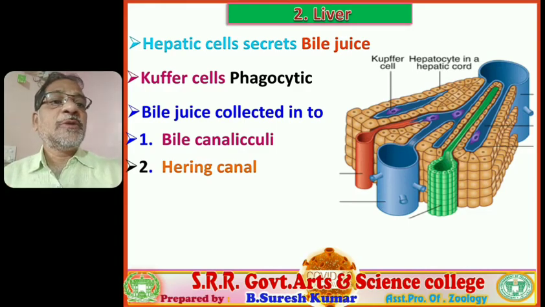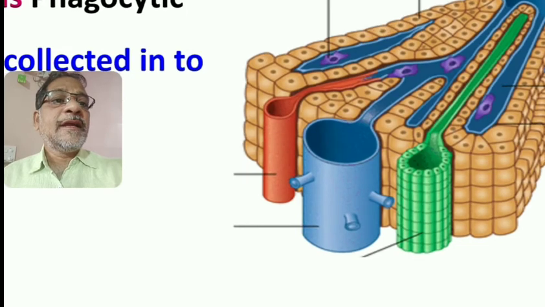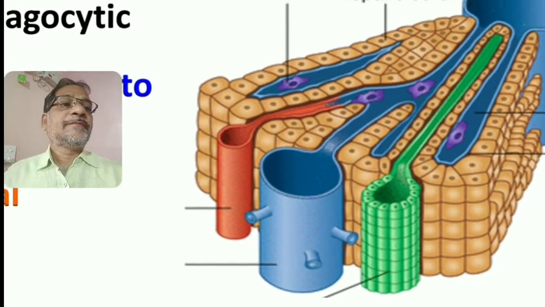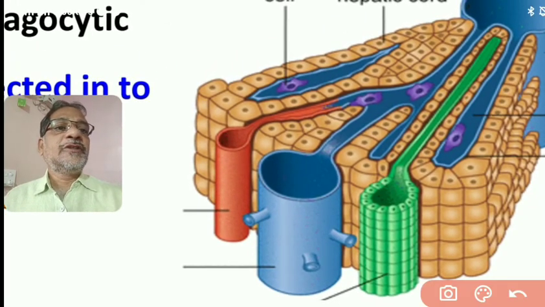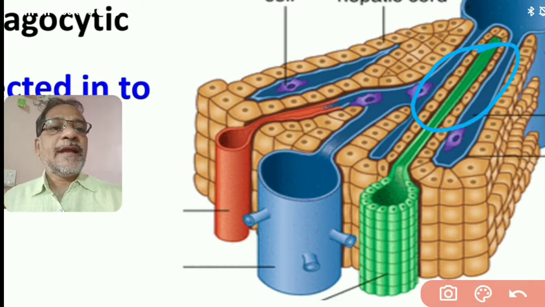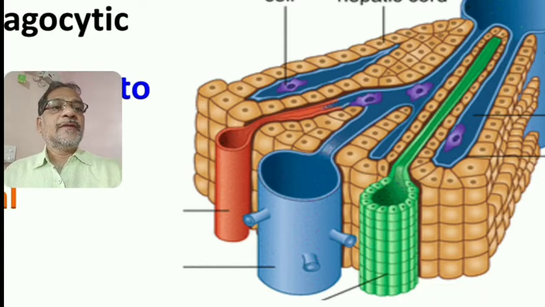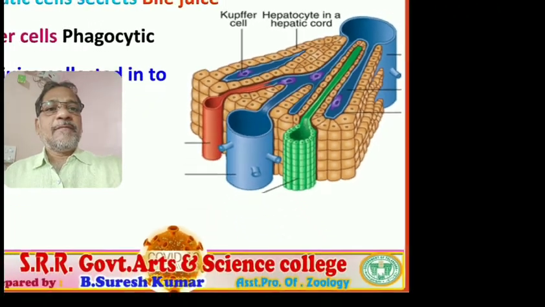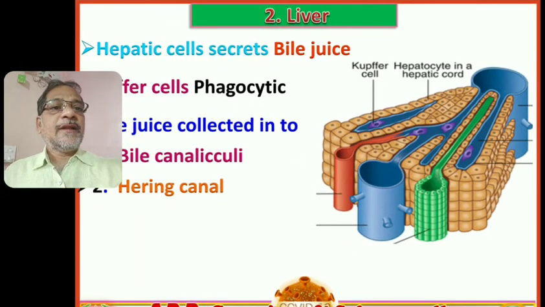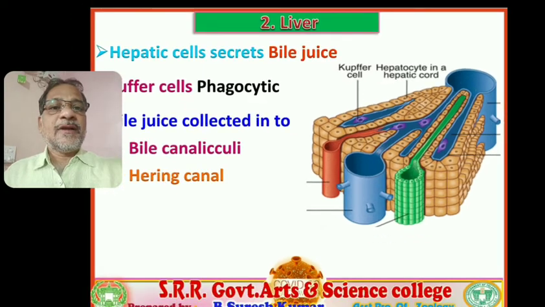You observe this visual, the green color tube you observe, this is bile canaliculi and this is the Hering canal. Right. So the bile canaliculi lead into the Hering canal.